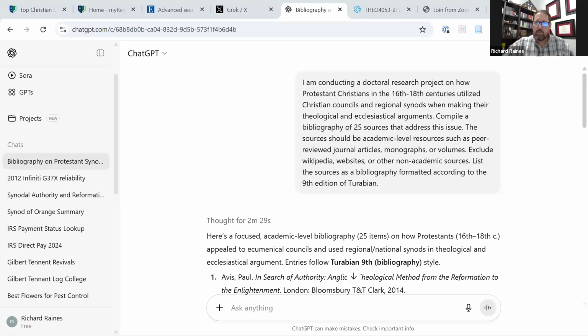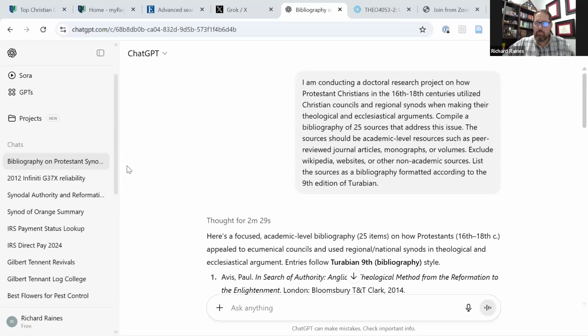Hello, students. I wanted to take just a minute and go over some ways that you can do research using AI. For those of you that are in my classes, you've heard me talk about this, but let me share my screen. I want to share with you how I do research on the doctoral level using AI. And this is something that you can use in your college courses.